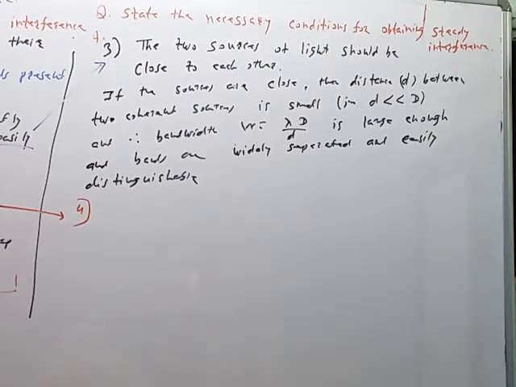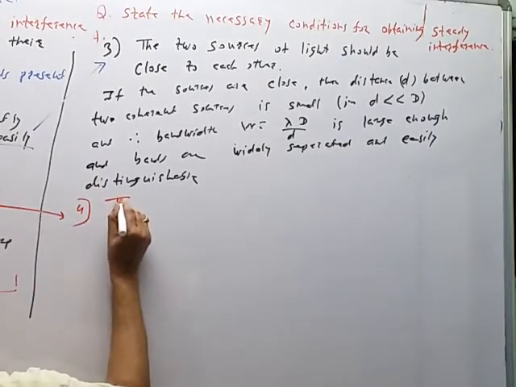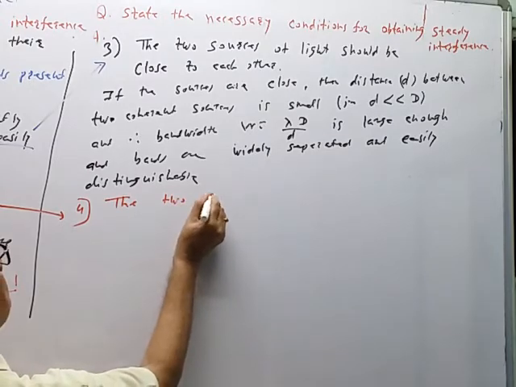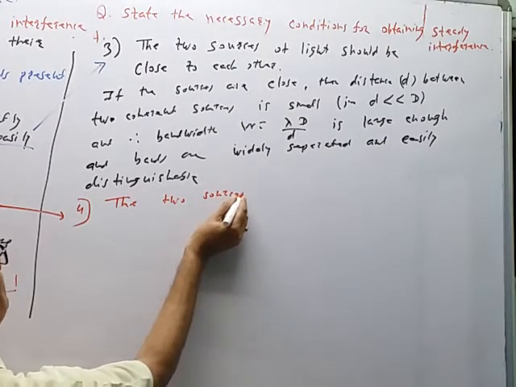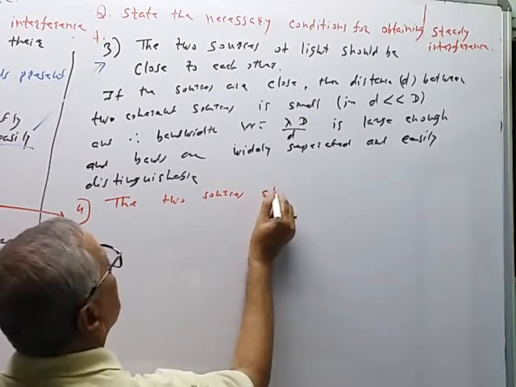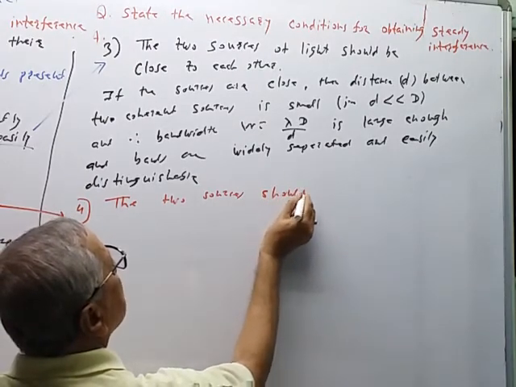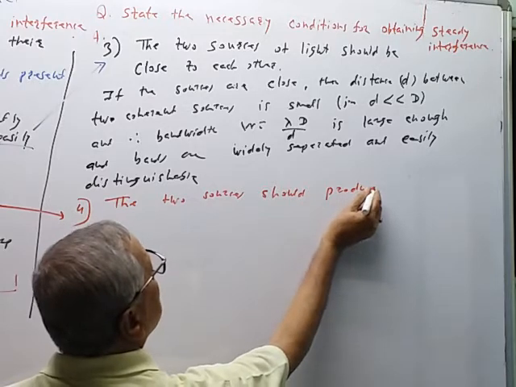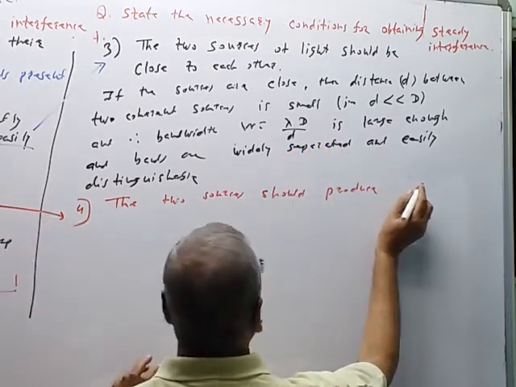To get good contrast, the two sources should be equally bright, with equal amplitude. Again, this is a should condition; it is not a necessary condition, it is a sufficient condition.